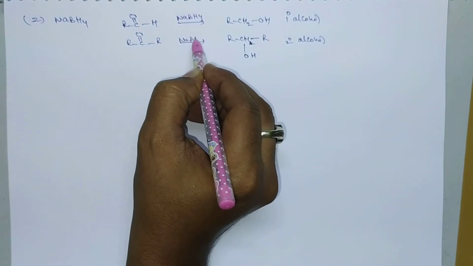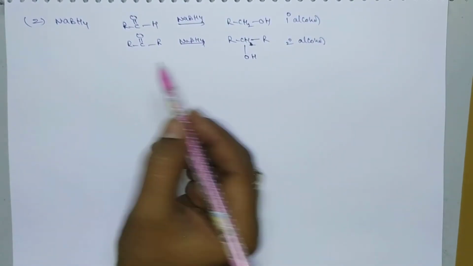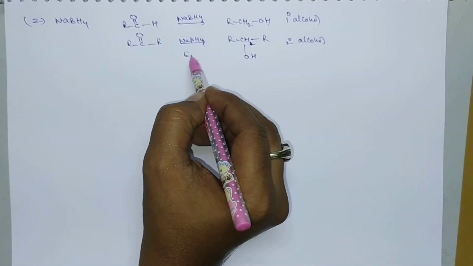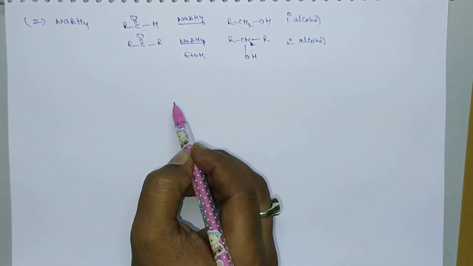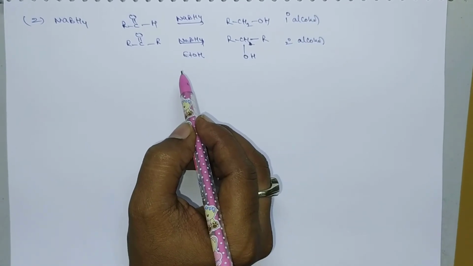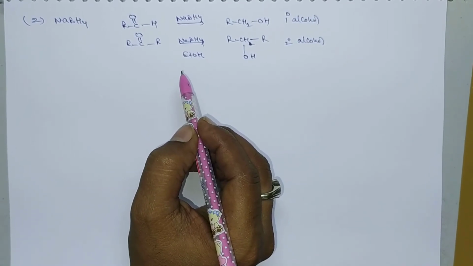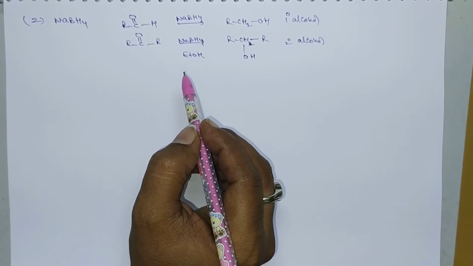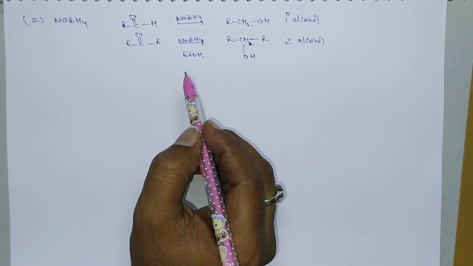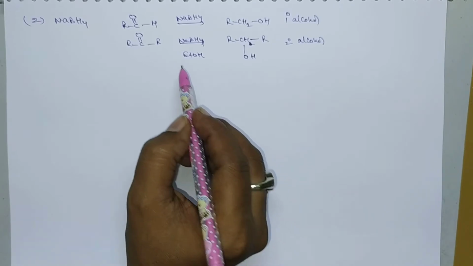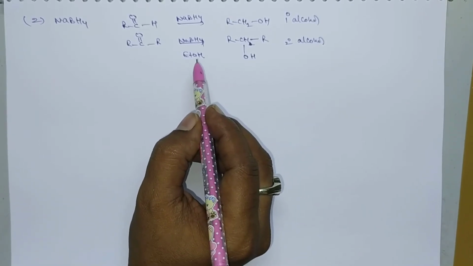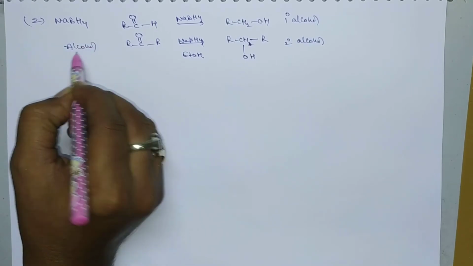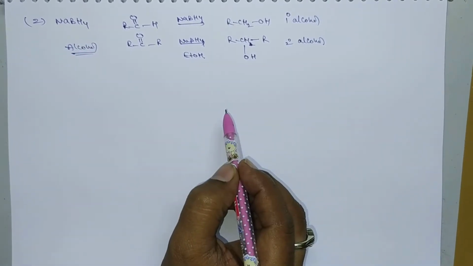Here you can take some protic solvents also. Generally we use some ethyl alcohol. You can take a protic solvent also, because boron cannot easily donate H minus ion, so the reaction will be somewhat slow. That means it is not an explosive reaction. That's why you can use a protic solvent also. Here the protic solvents we generally use are alcohols. Sodium borohydride with alcohol. Okay.